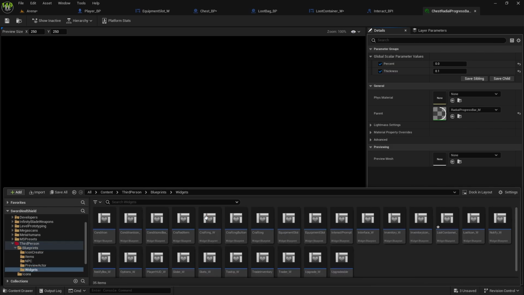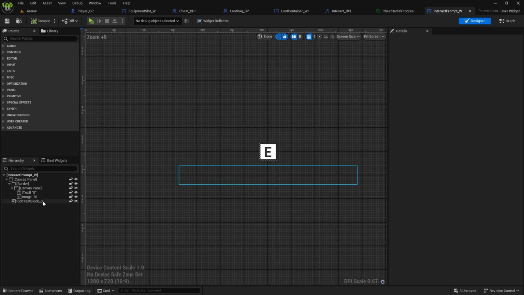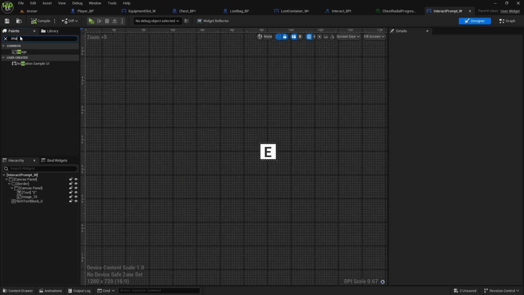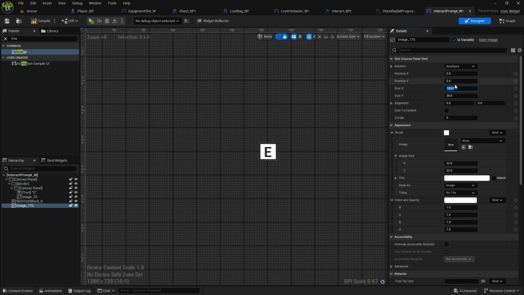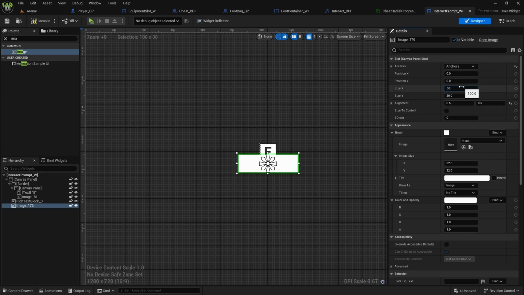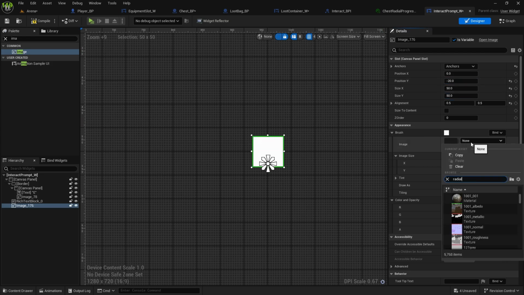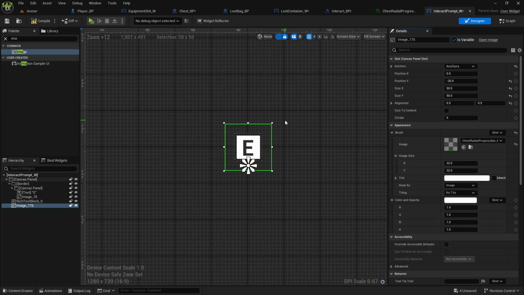Now we're going to add it to interact prompt. So go to widgets, open interact prompt, and here we can just add image to canvas panel. What is the size of this border? It's 30 and 30 and offset, so this one will be 50. Let's position it to the middle. Control Shift and click. 50, 50, and position -20 as well. This one will be radial, chest radial progress bar, MI, and you can't see anything because it's at 0% at the moment.